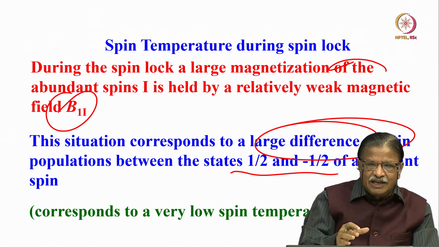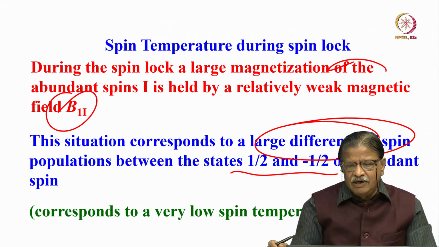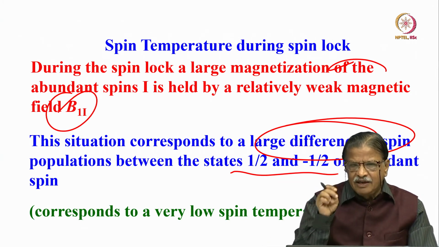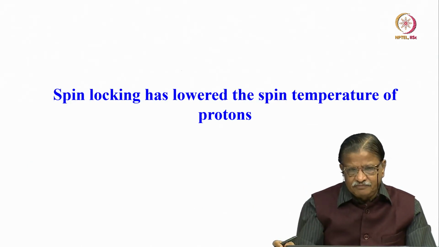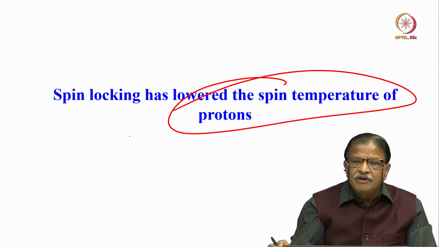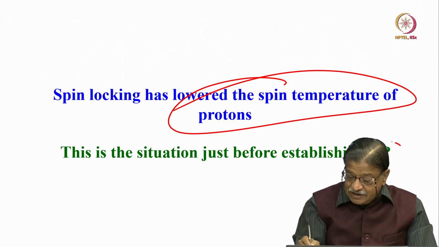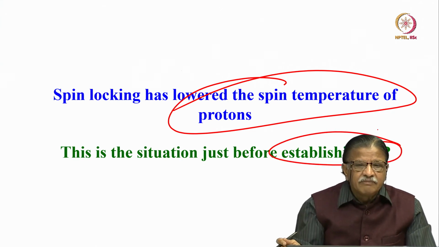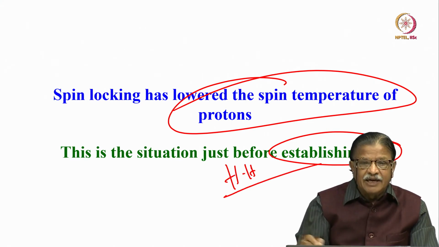It is as good as saying the protons are at a very low temperature during the spin lock. Spin locking lowers the spin temperature of protons. This is the situation just before establishing cross polarization, or establishing the Hartmann-Hahn condition.